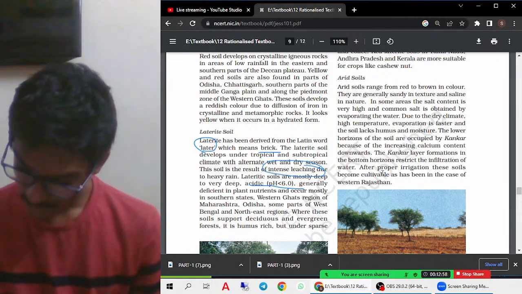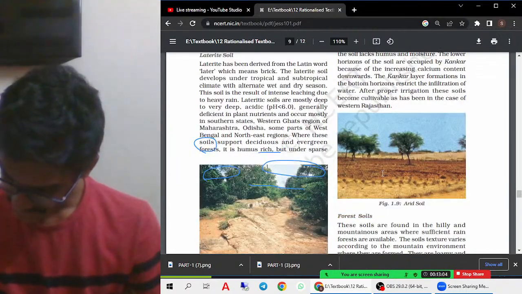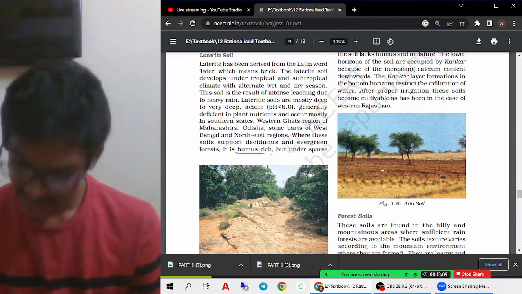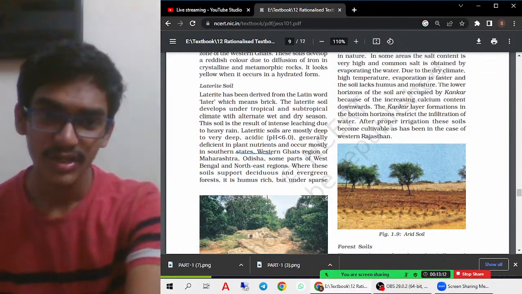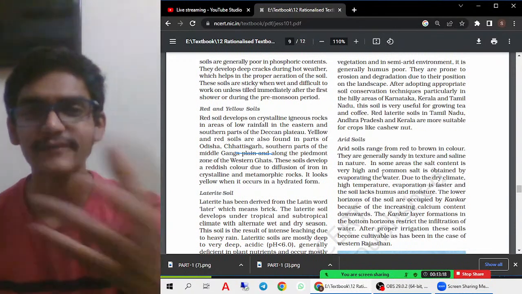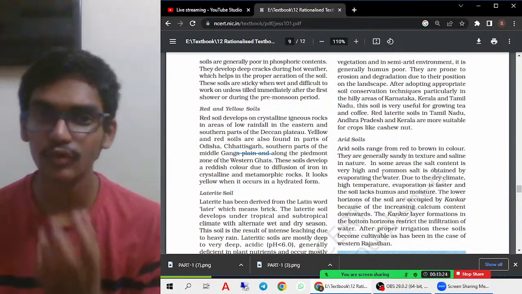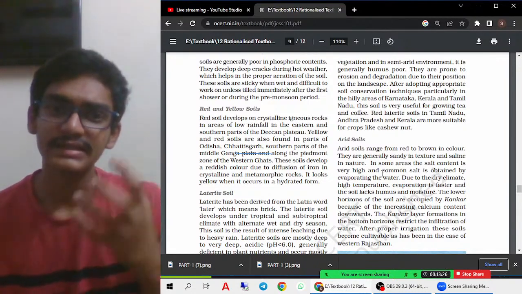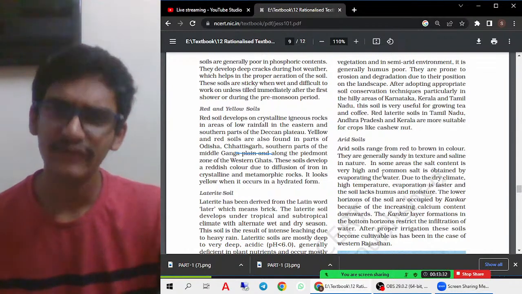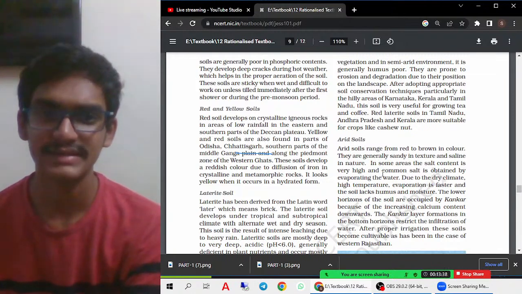This soil is mainly formed due to the intense leaching of the rain. So intense leaching helps in the formation of this kind of soil, that is, the laterite soils. These are also rich in humus content, but in very harsh regions, like arid regions, that is, desert-like regions, it has very little humus content. It is also very prone to erosion. As it is found in desert regions, it can easily be blown up by the wind. So wind erosion also results in the removal of the topsoil of these laterite soils.